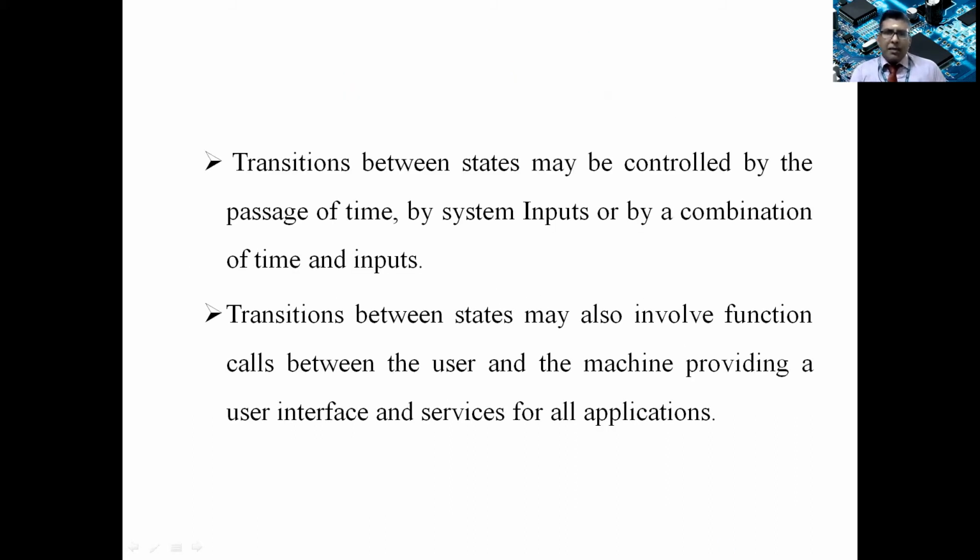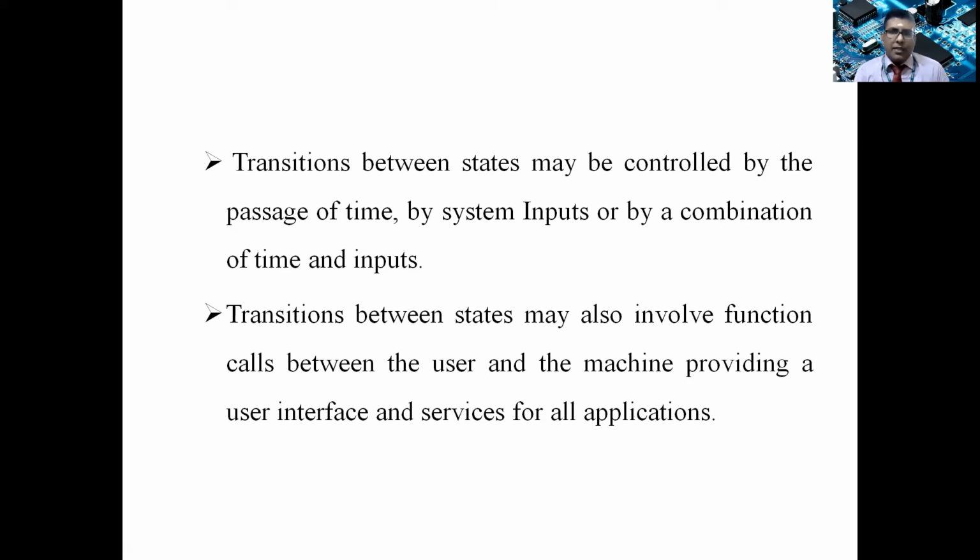Transition between states may be controlled by the passage of time, by system inputs, or by a combination of time and inputs. For example, after 15 minutes the soaking will stop, then it will go to agitation mode. The washing machine will move the motor clockwise and anti-clockwise so that it can squeeze the cloths.